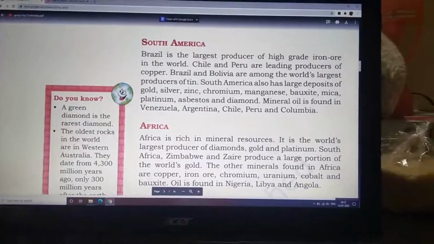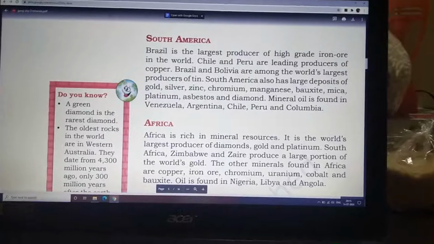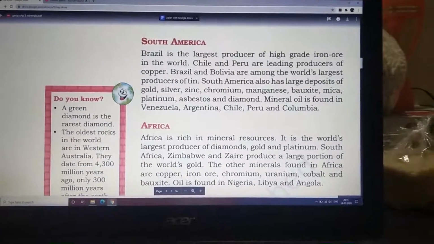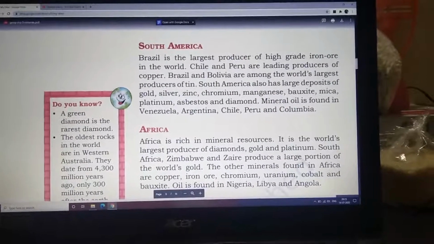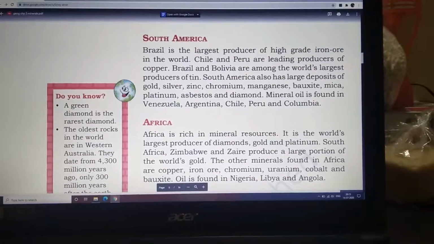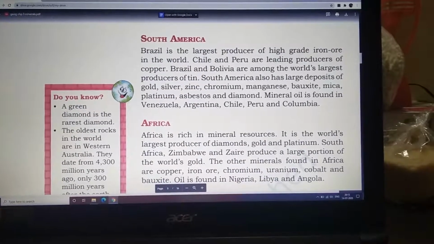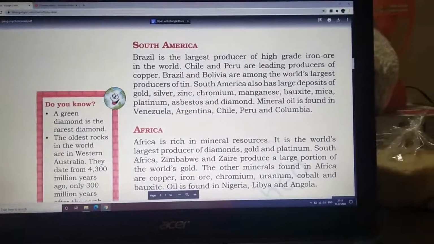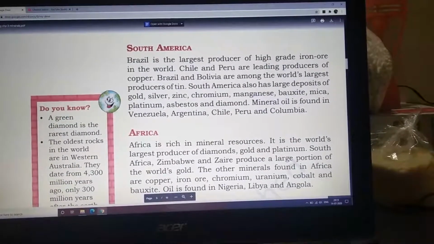Now let's move to the next continent, South America. Brazil is the largest producer of high-grade iron ore in the world. Please underline this. Chile and Peru are leading producers of copper. Again, underline these 2 names, Chile and Peru.